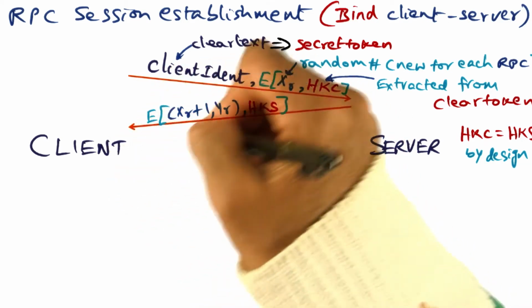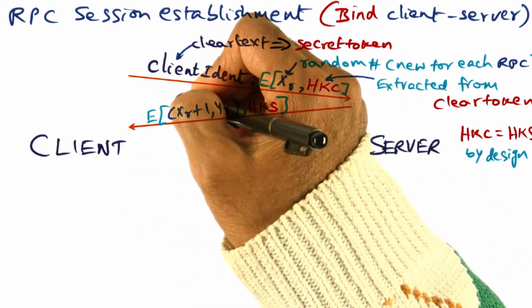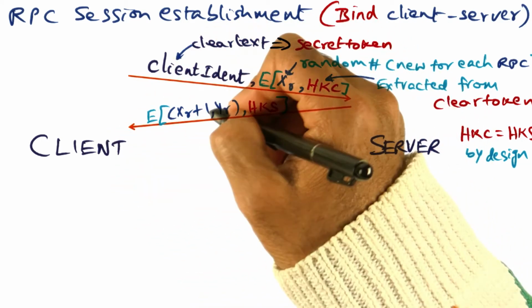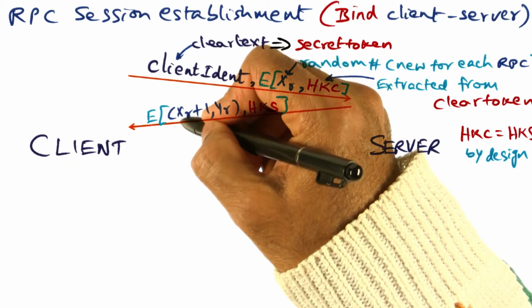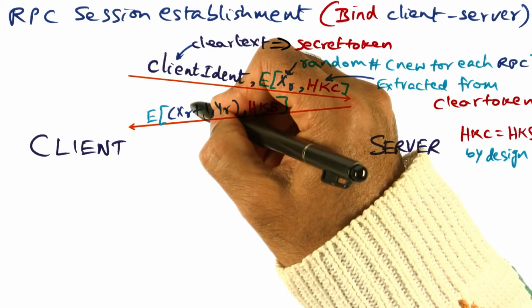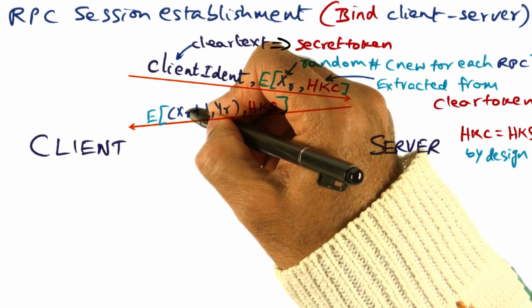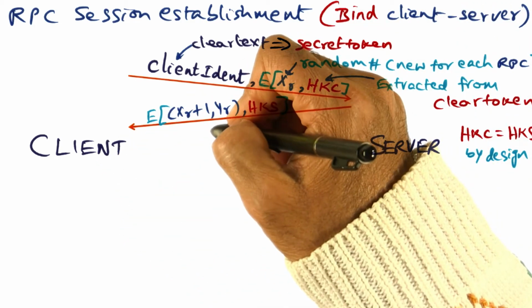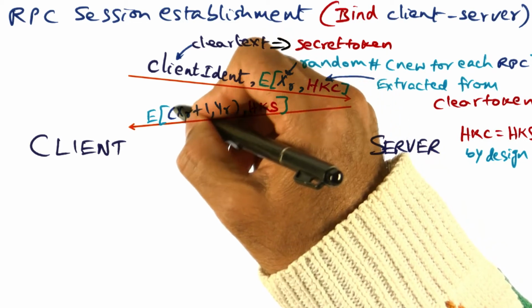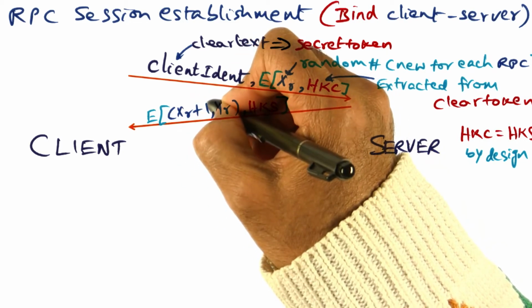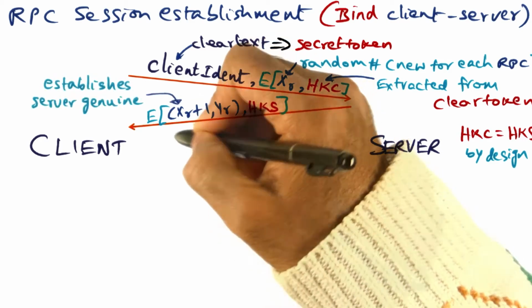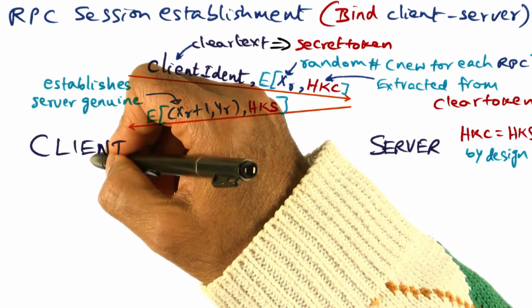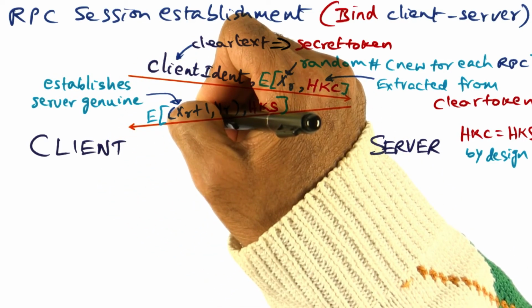And so it can use HKC to decrypt this message. And once it decrypts this message, it gets these two numbers. There's XR plus 1, that is the original random number that this guy sent over to the server, incremented by 1. Now, what is the purpose served by this number XR plus 1? It actually establishes to the client that the server is genuine.